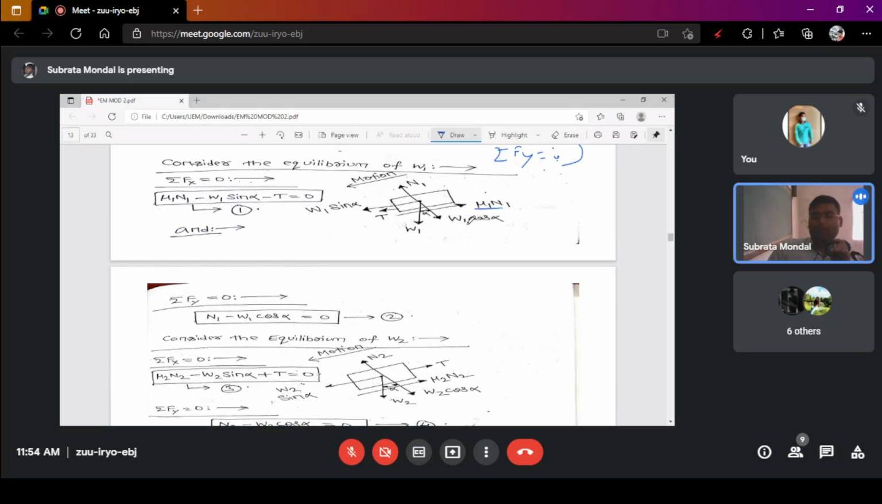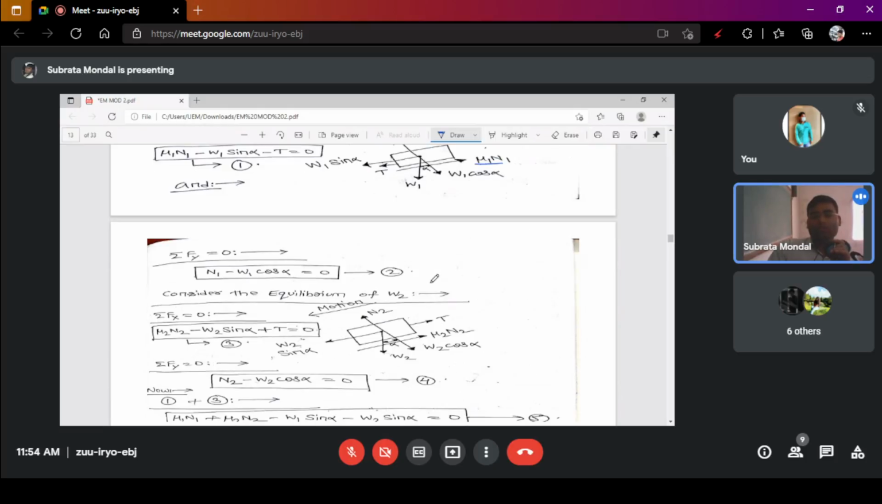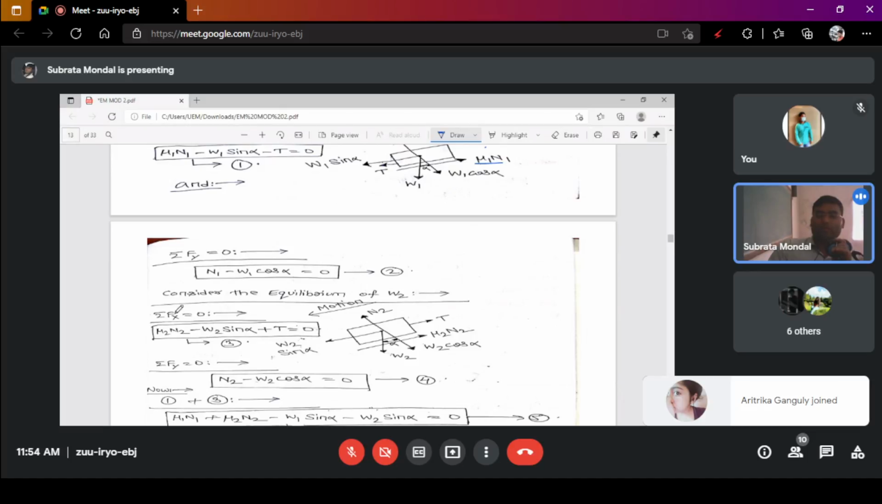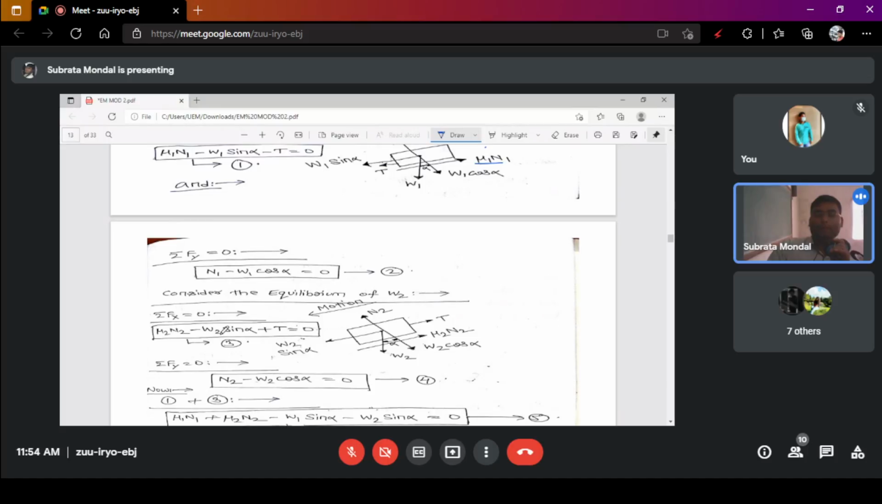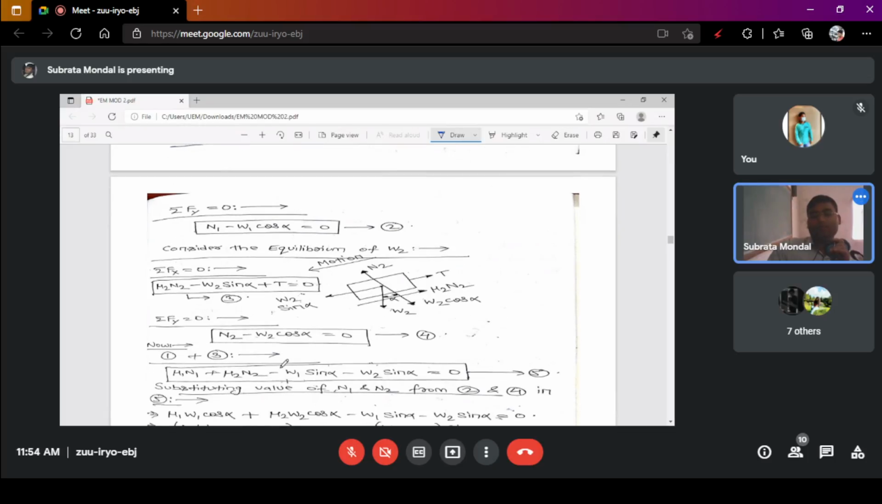So the only force acting here is the normal force, and the component cos of the angle of repose. Okay, so if we consider the equilibrium of W2 in a similar fashion, ΣFx equals 0, ΣFy equals 0. So ΣFx: μ2 m2 a2 minus W2 sin alpha plus T, that is equal to 0. Okay, so that is the ΣFx equals 0. In a similar manner, you can also calculate the